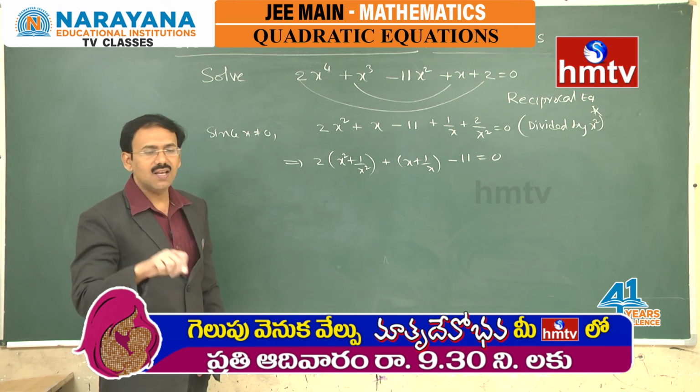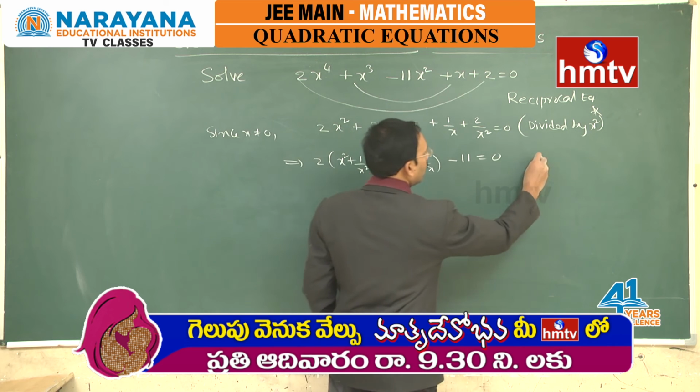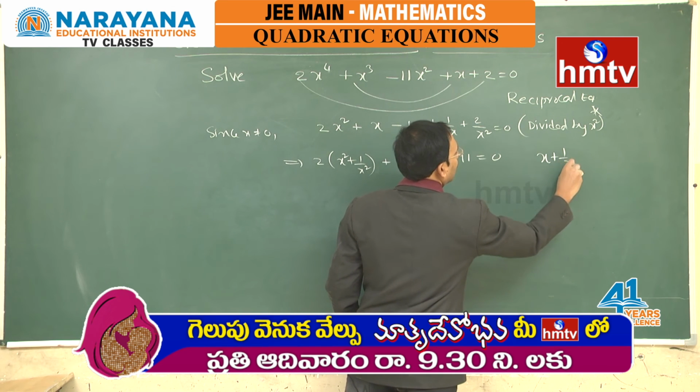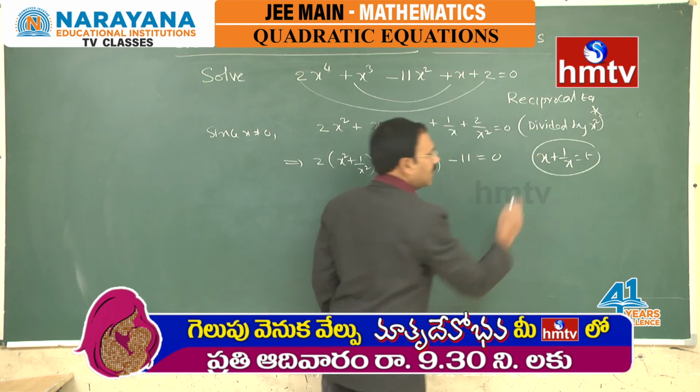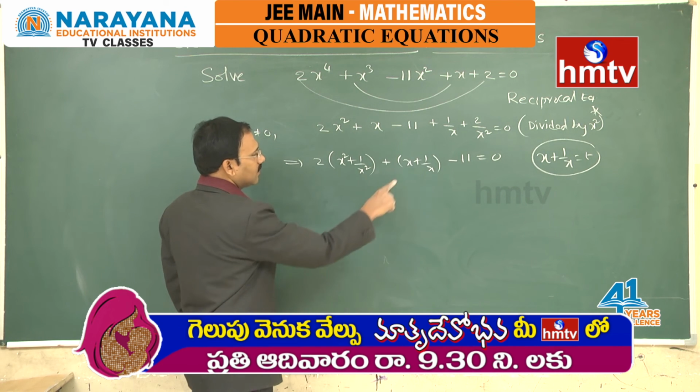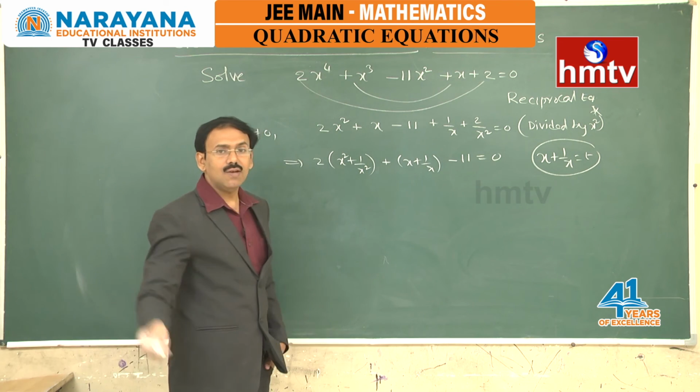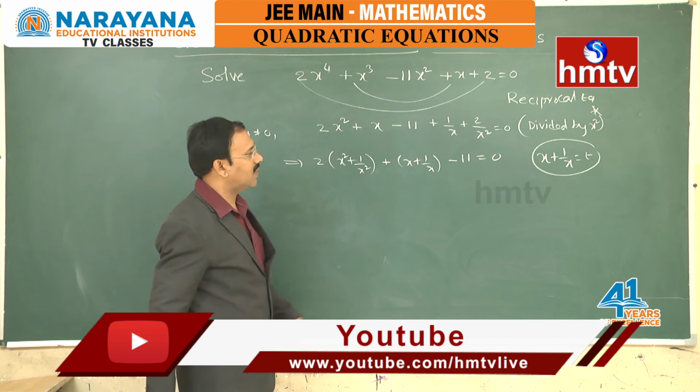At this stage, what we do is we choose x plus 1 by x as t, so that this can be t. And what can you say about x square plus 1 by x square?